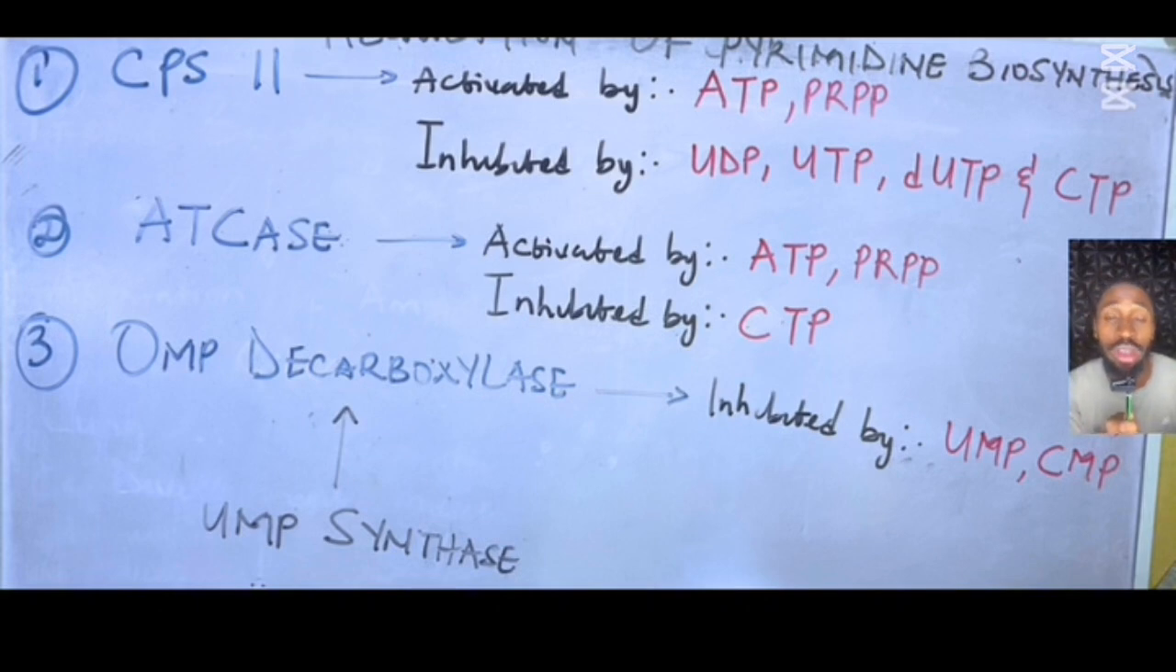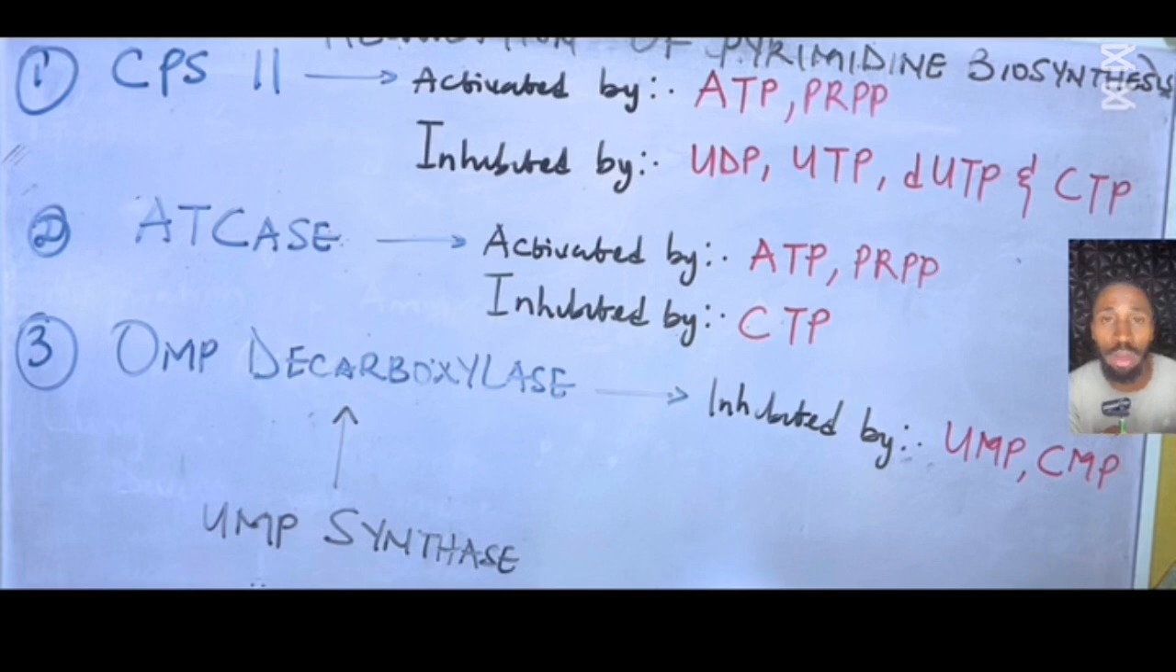Now our CPS 2 is very, very important, an important allosteric enzyme, which is activated by ATP. So ATP activates CPS 2 to continue the reaction, but it is also inhibited by UDP, which is uridine diphosphate, UTP, dUTP, and CTP. All these products of pyrimidine metabolism inhibit CPS 2. Only ATP activates it.